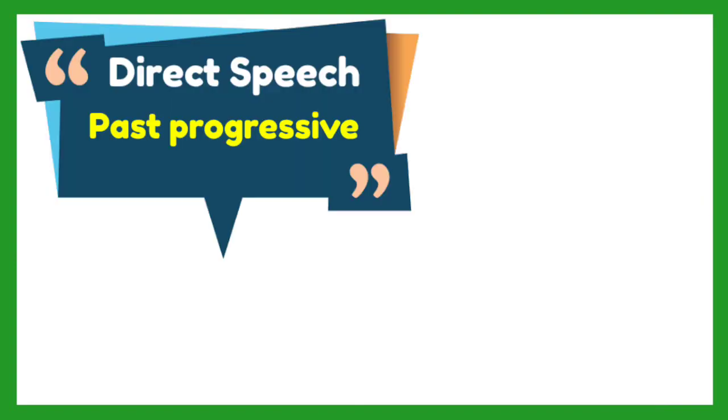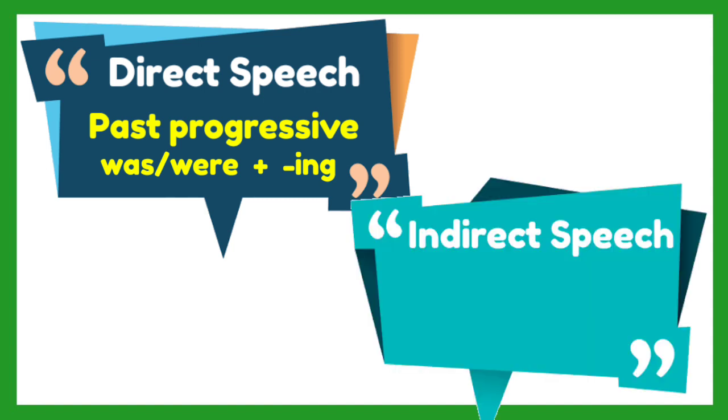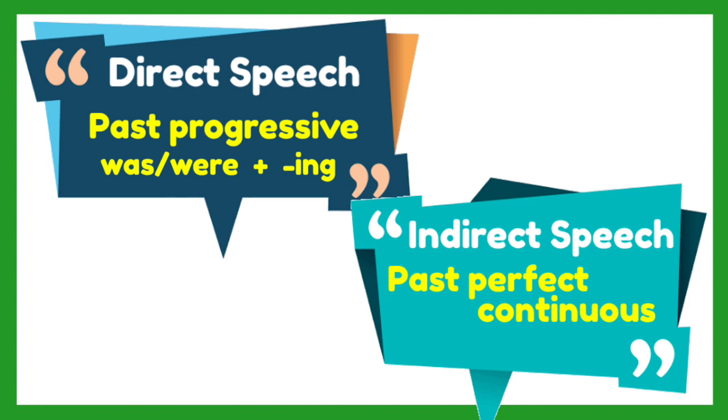Now let us have the past progressive tense. It's the verb that takes was or were plus the ing form of the verb. For this case, the verb tense to use in the indirect speech is the past perfect continuous. Its format is had been plus the ing form.